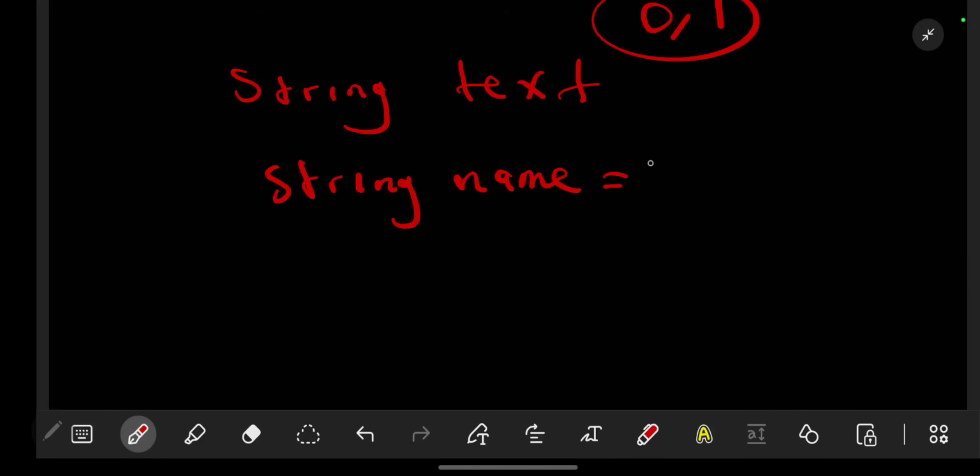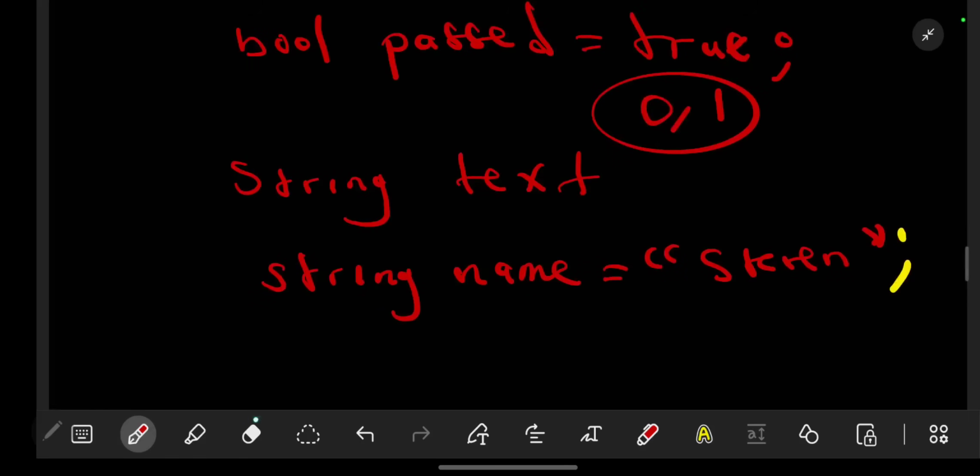So you say Steven. Now this has to be put in double quotations like that. So you use it mostly for names like that. Then you put your full stop there. So now make sure it has to be lowercase like that. So that's the string which will be used for text. If you use a capital letter, it won't be able to register.